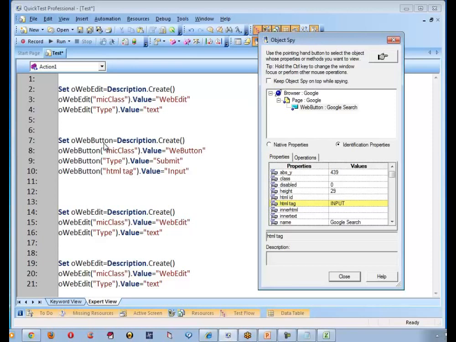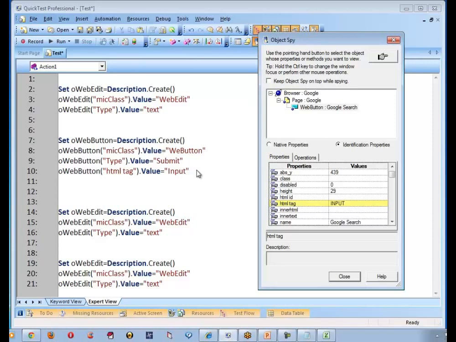Okay. Yeah, good. Sir, come again. Type and HTML tag, why do we use that? I said already, whenever we work with an object, there are three properties which are going to help us a lot. First one is micclass, second one is type or HTML tag, third one is name. By means of that, we can easily identify what that object is about. Is it a web button? Is it submit type? Is it input type? Or is it a text type? Is it a checkbox type? We can easily understand by means of type. That's why I wanted to use both.